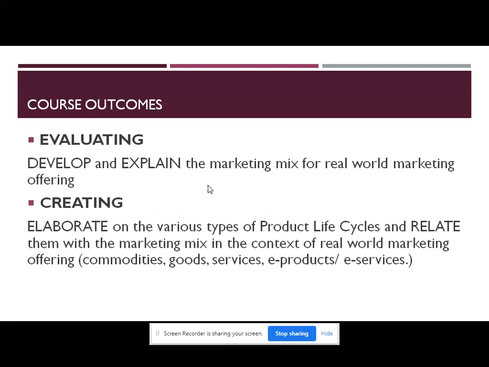The course outcome is evaluating, that is, students can develop and explain the marketing mix for real world marketing offerings. Also, here we learn creating, that is, students can elaborate on various types of product life cycles and relate them with the marketing mix in the context of real world marketing offerings. This includes various commodities, goods, services, e-products and e-services also.